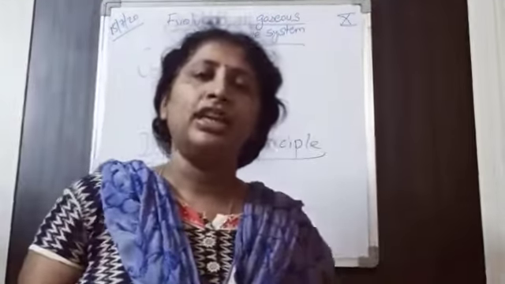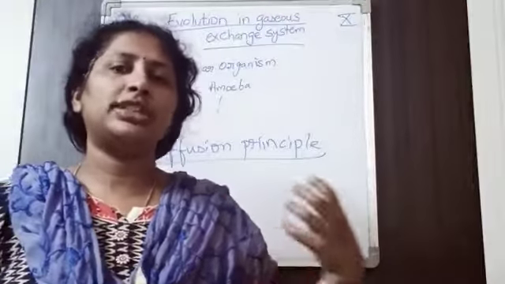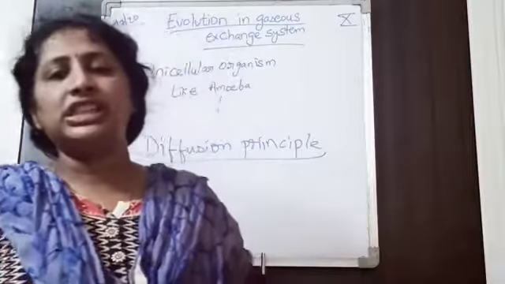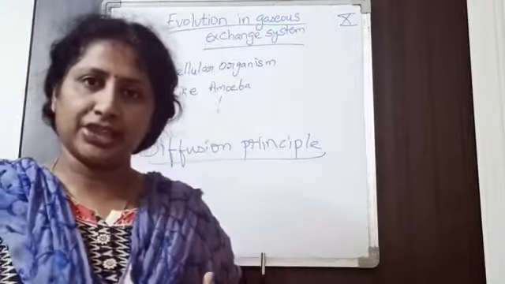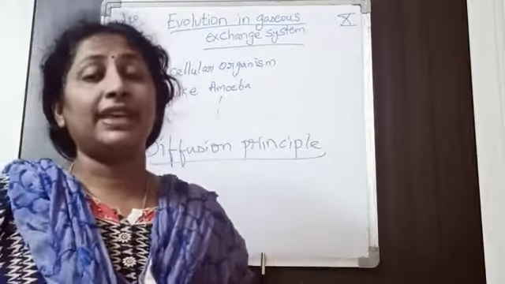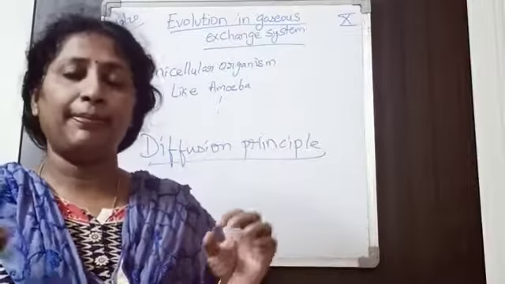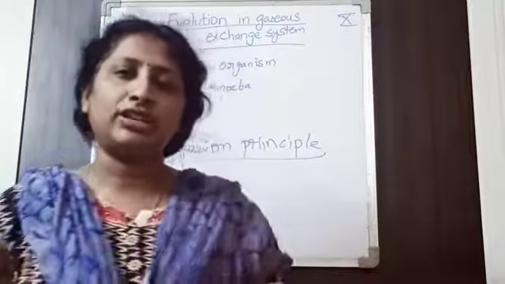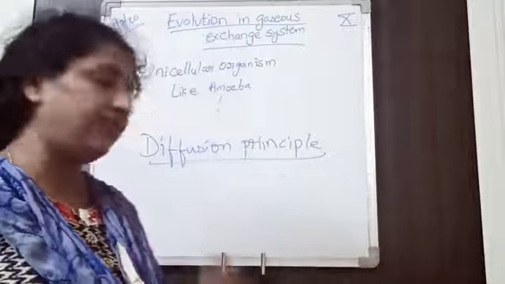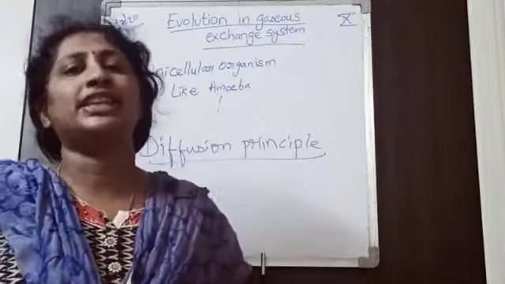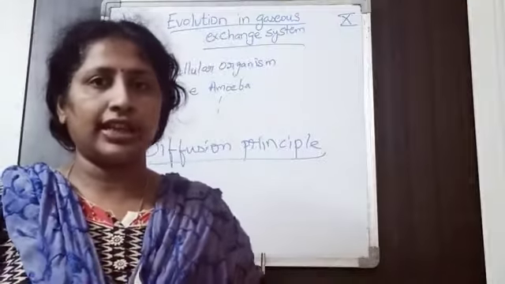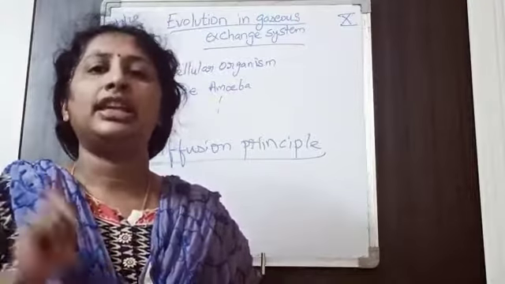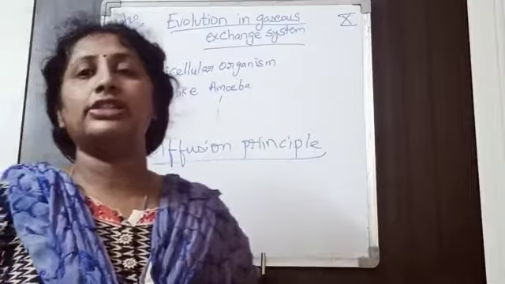Means in unicellular organisms it is through the simple body surface, while in humans complicated lungs are present for gases exchange. So the respiratory organs are different, but the principle from unicellular to multicellular is the same, that is the diffusion principle. So gases exchange takes place through the diffusion principle in all the organisms. But what is different? The respiratory organs are changing.